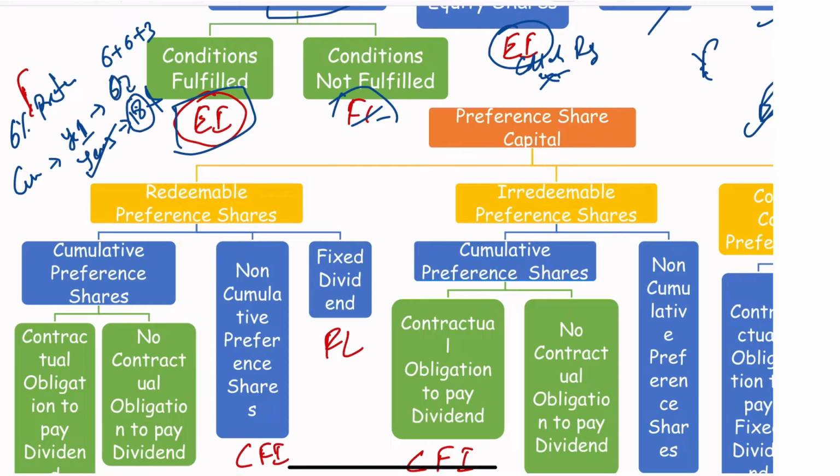When it comes to non-cumulative, if the company does not have the money in year 1, the holder is as good as having lost the money. The company has no need to pay it, and no need to accumulate it.